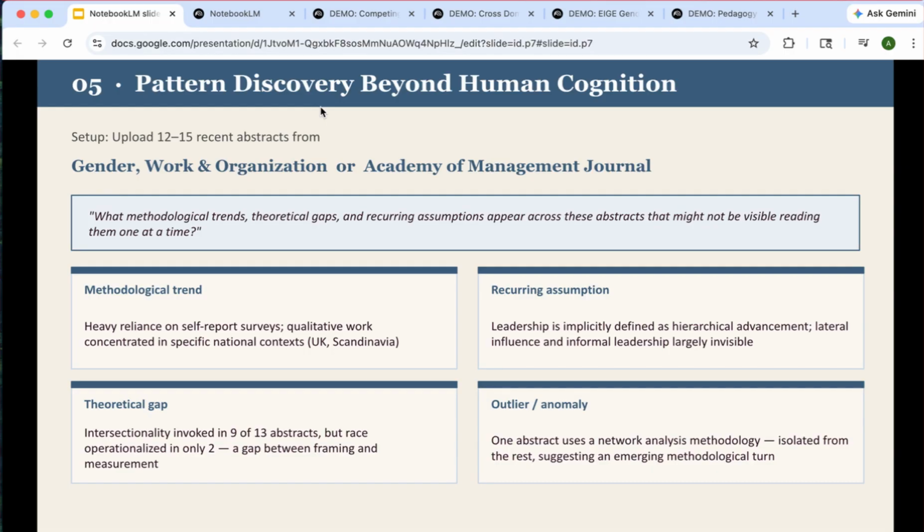So here is where you might scan for those trends, look for those gaps, challenge those assumptions, and also pick up any outliers or anomalies.